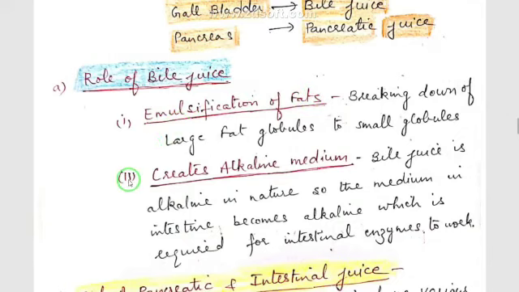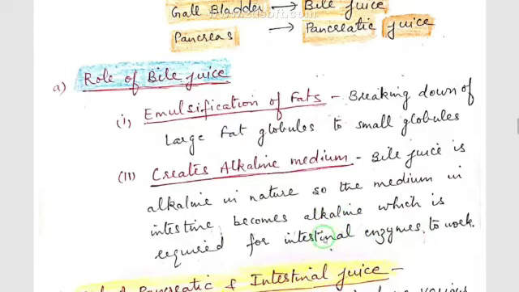Second, bile juice creates an alkaline medium in the intestine. When the food was present in the stomach, it was in an acidic medium, but as it reaches the intestine, an alkaline medium is created because the enzymes which work in the intestine need an alkaline medium for their action. So bile juice is alkaline in nature. When it is poured in the intestine, it makes the small intestine alkaline, so the enzymes can work now.